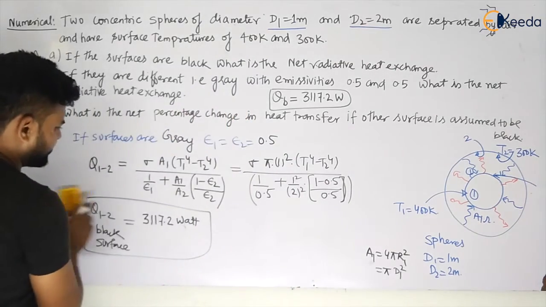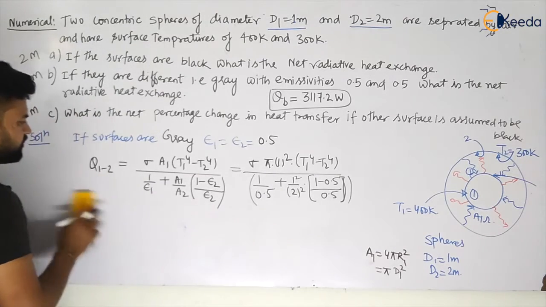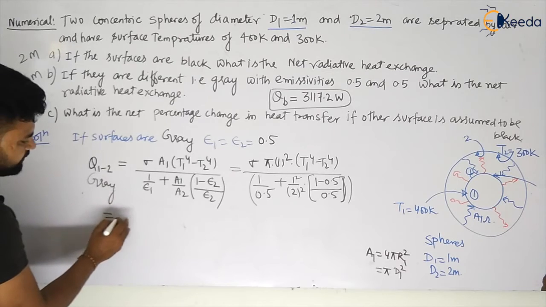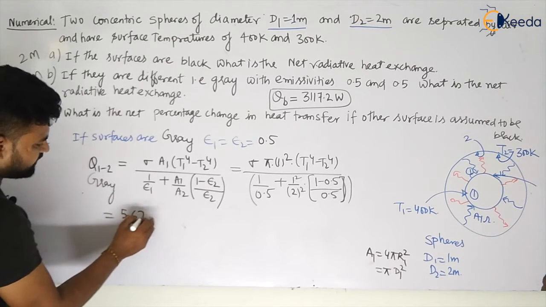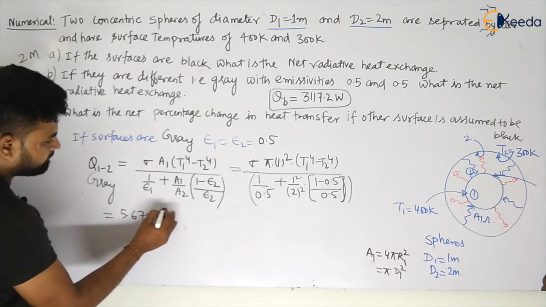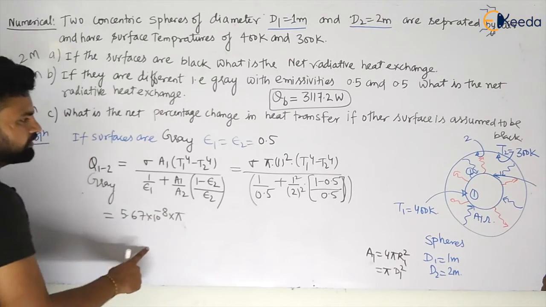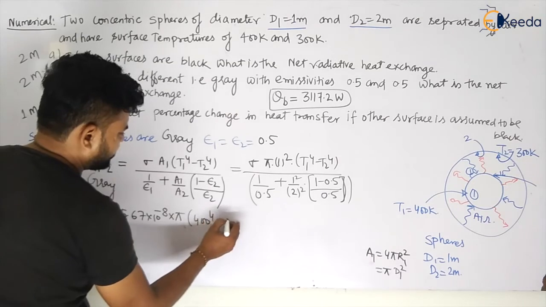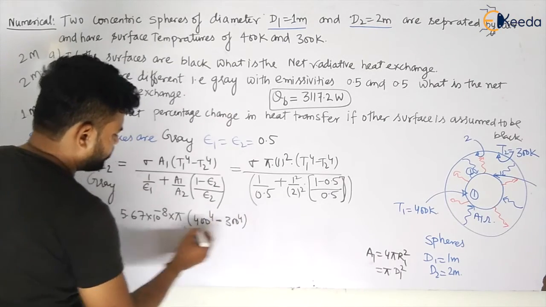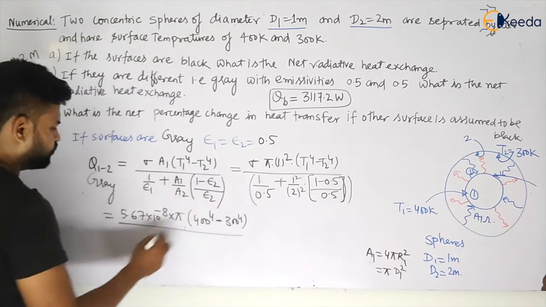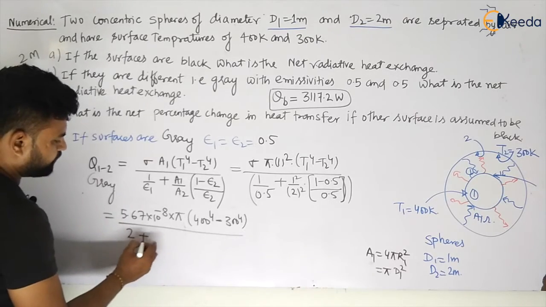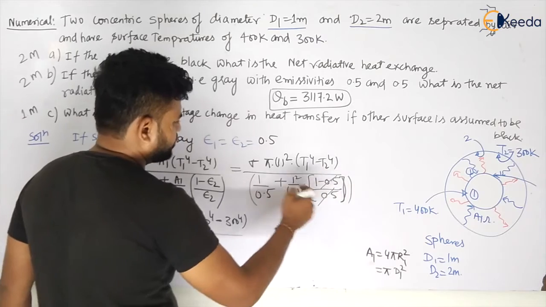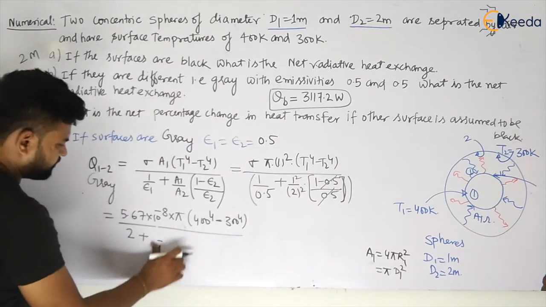Now let us calculate the total heat transfer for gray surfaces. This will become sigma, 5.67 into 10 to the power minus 8, multiplied by pi into diameter square, T1 to the power 4, that is 400 to the power 4, minus 300 to the power 4, divided by 2 plus 1 by 4 into 1, so this will be 1 by 4, which is nothing but 0.25.